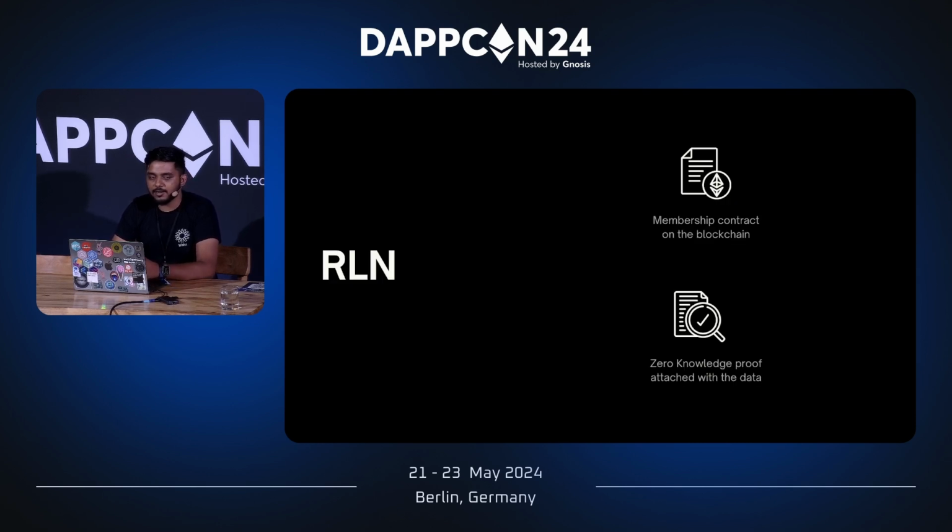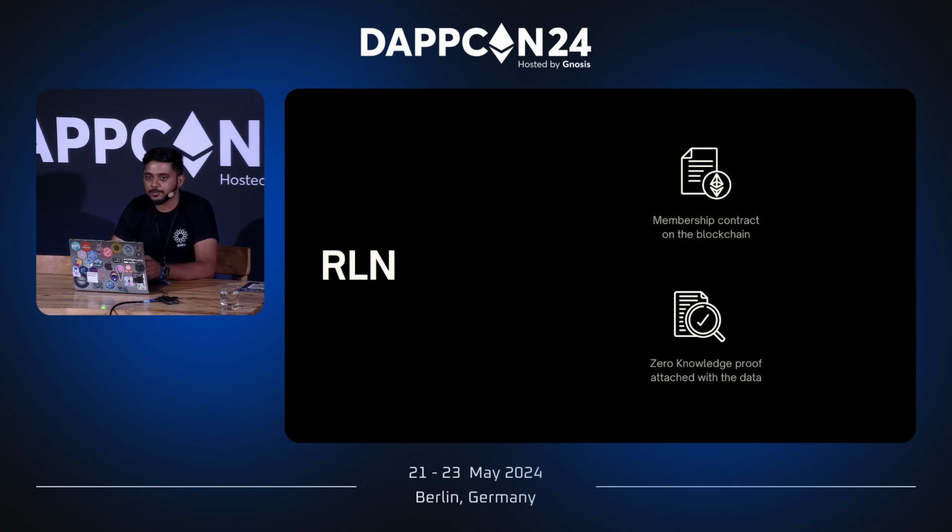Talking about RLN, RLN stands for rate limiting nullifiers. It's a technology that was collaboratively built with privacy scaling explorations in the Ethereum Foundation. So we had a lot of researchers from VAC, which is our research unit, work with the PSE team for shipping this. And Waku is one of the first few projects trying to implement RLN on a production level. So we have two segments in the decentralized rate limiting process.